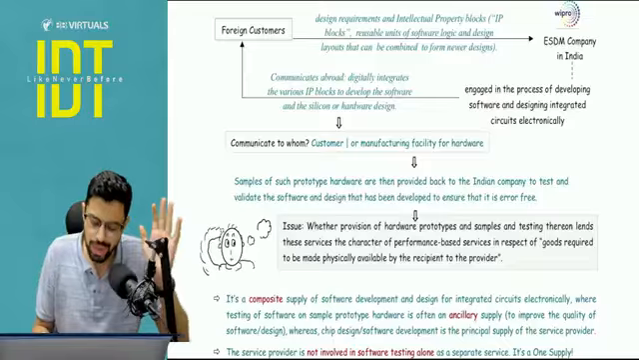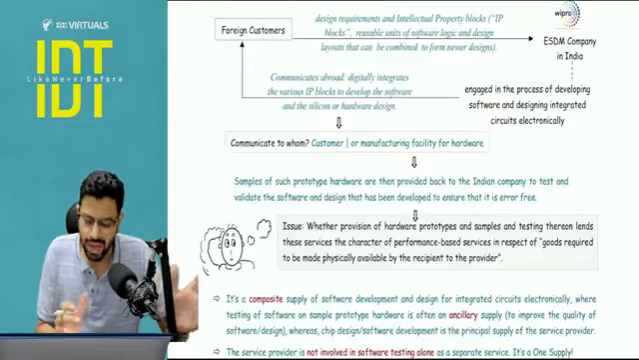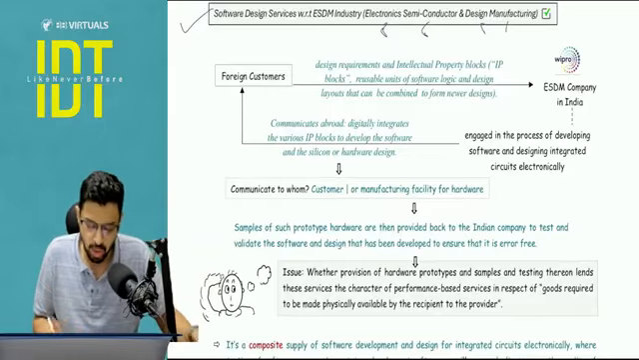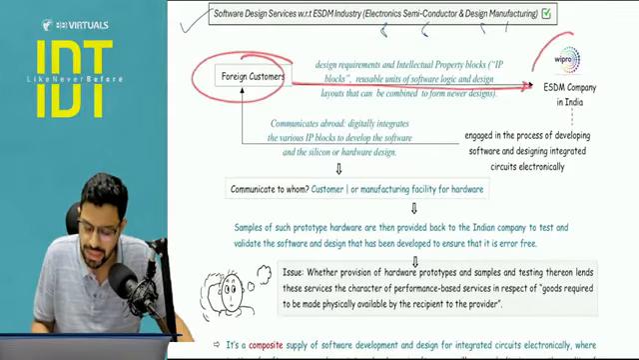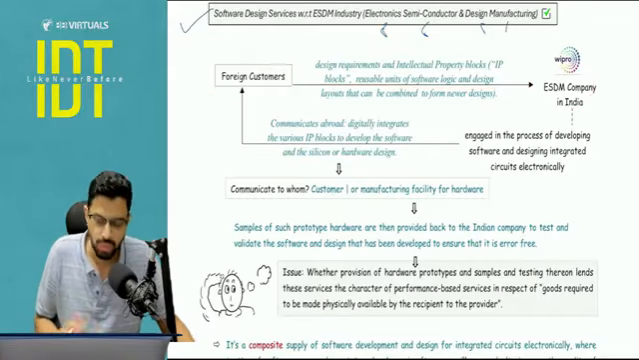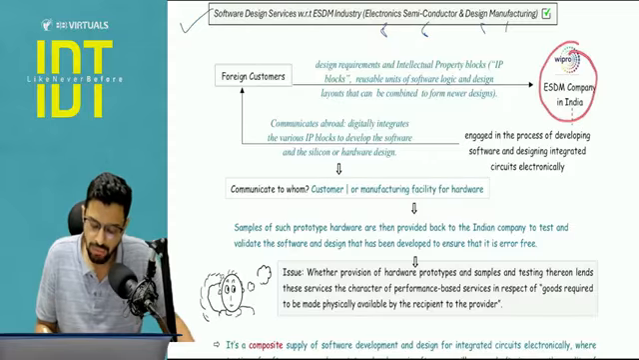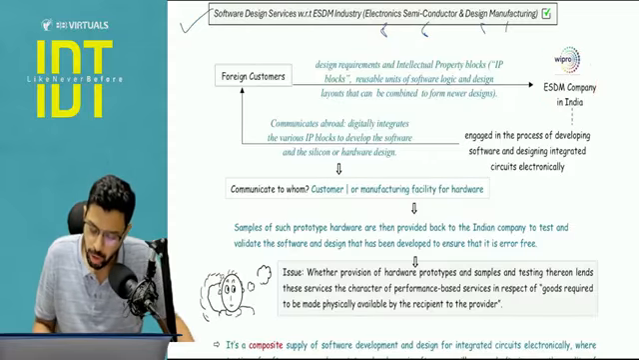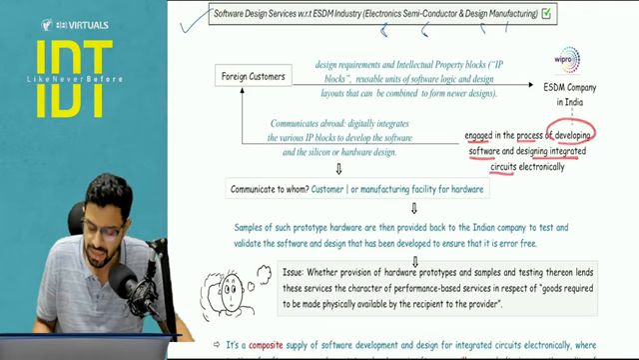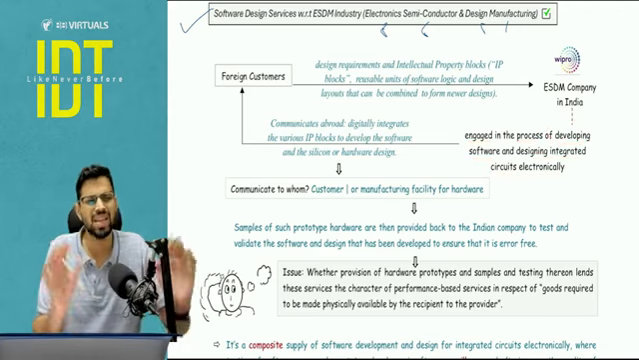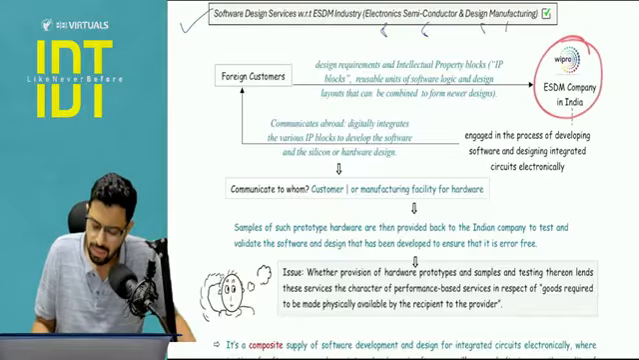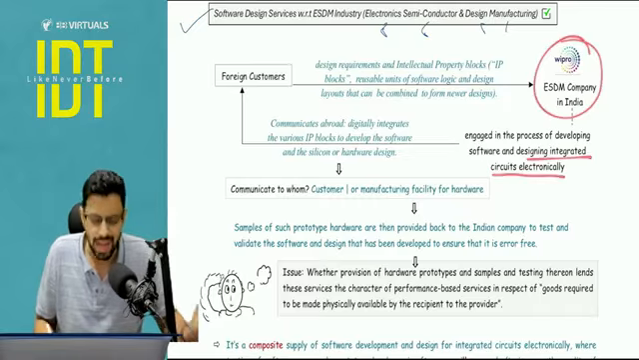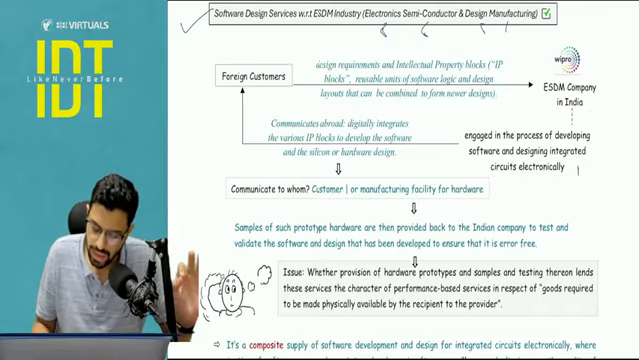Pay attention just how the modus operandi and a macro level transaction looks like. That there is a foreign customer who is giving IP blocks to an ESDM company in India, for example Wipro. Now what Wipro is being asked, Wipro is going to be engaged in the process of developing software and designing some IC, which is integrated circuits electronically. These are technical terms, we don't need to understand, okay, as simple as that. So the ESDM company is being asked to design something that is IC, that is integrated circuits.